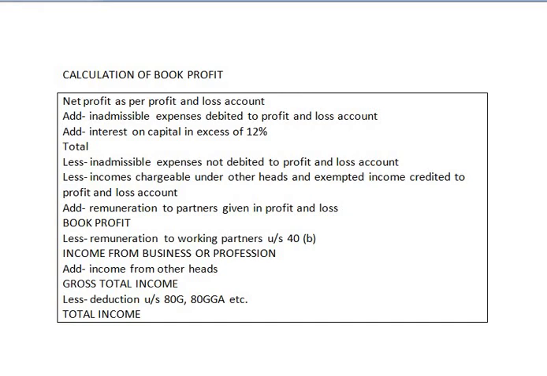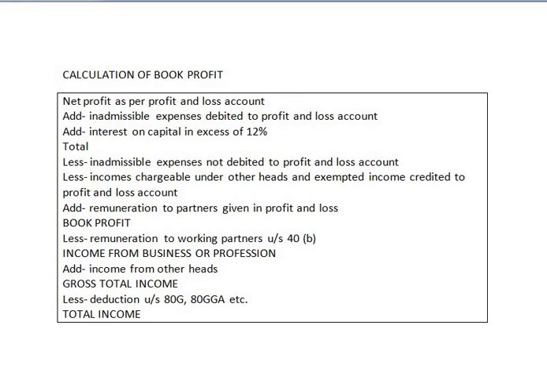First, net profit as per profit and loss account. You have to take net profit as per the P&L account. Then you have to add all the inadmissible expenses debited to the P&L account. Means all the expenses that are disallowed but are debited to the profit and loss account are to be added.